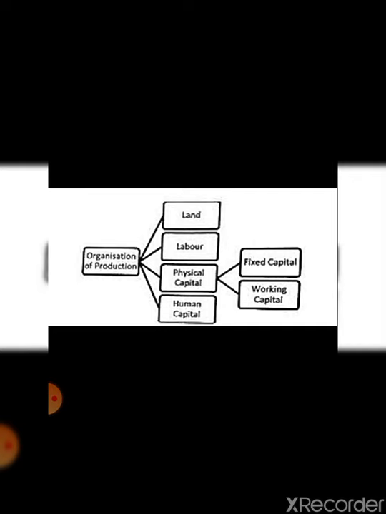The second factor of production is labor. तो what is the meaning of this term labor? That is, आपके पास land available है, ठीक है, various resources you are having, the minerals available with you, you are having water available with you. अब उन सारी चीज़ों को convert कौन करेगा useful product में? That would be labor. And this labor is of two types. Which are those two types? That is skilled labor and unskilled labor.